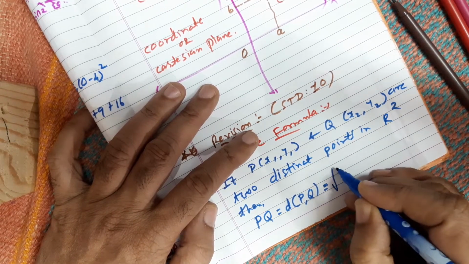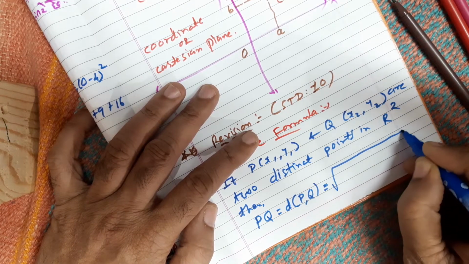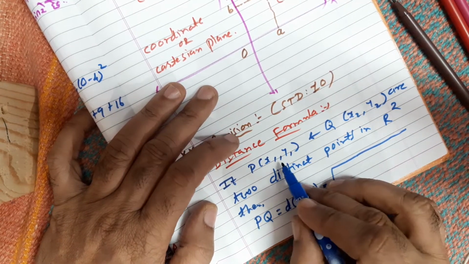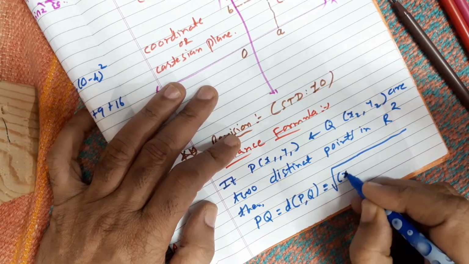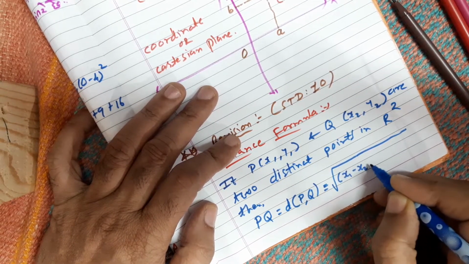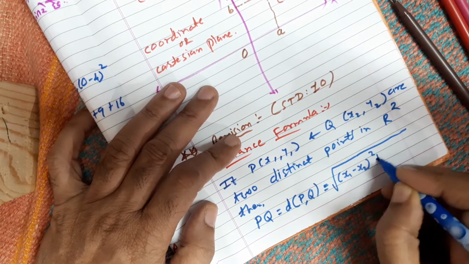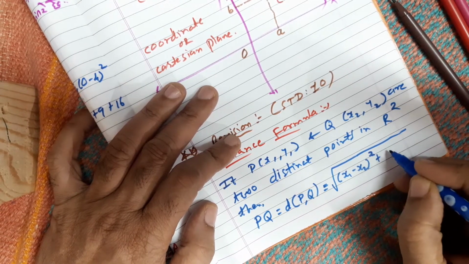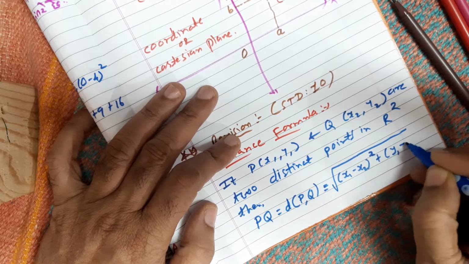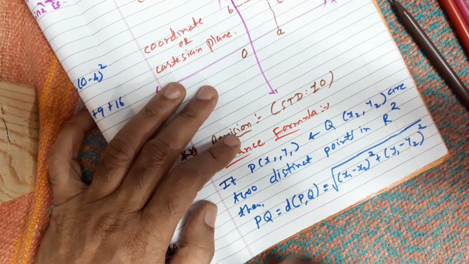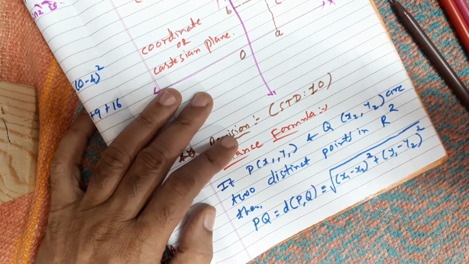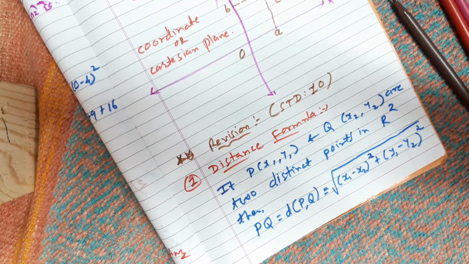So the under root formula, याद है 10 standard, P(x1, y1), Q(x2, y2). So it's the square root of (x1 minus x2) the whole square plus (y1 minus y2) the whole square. This was the distance formula given. Hope you recall this. Okay.